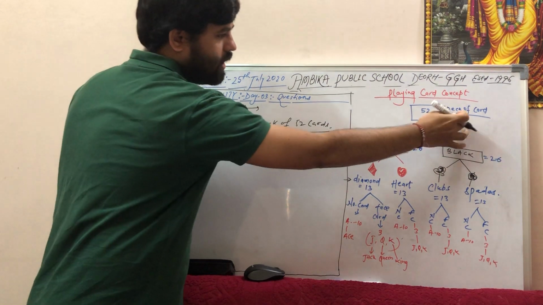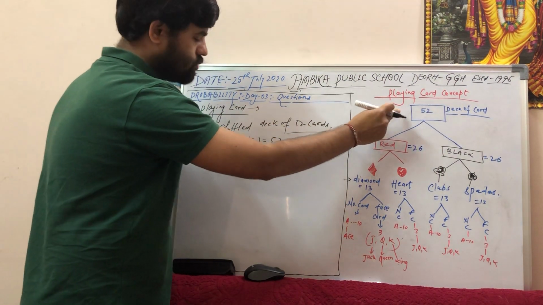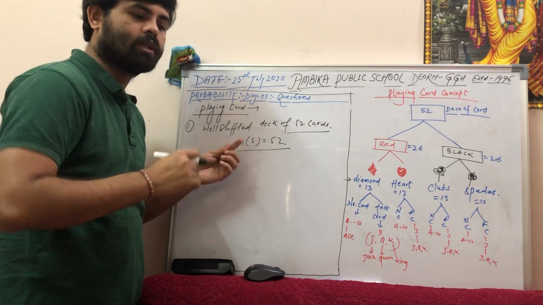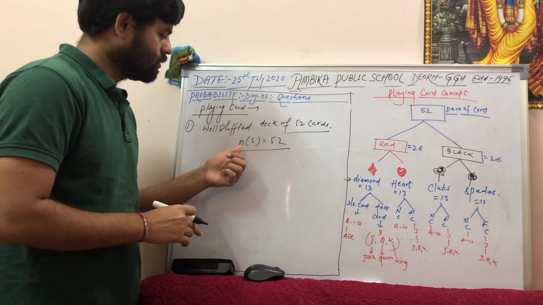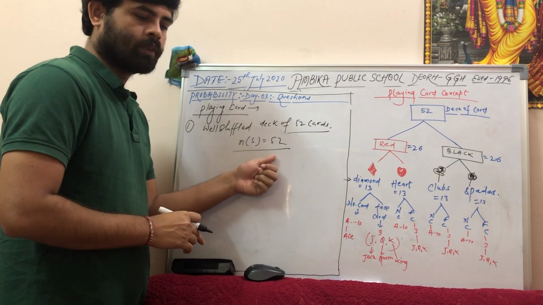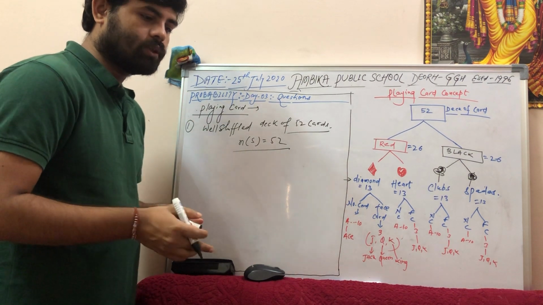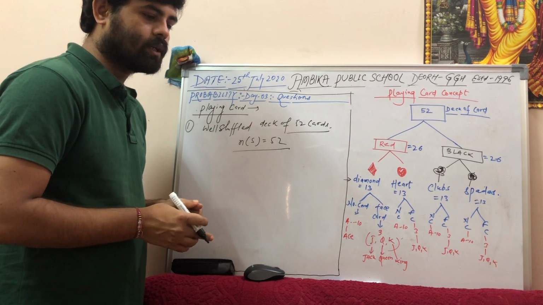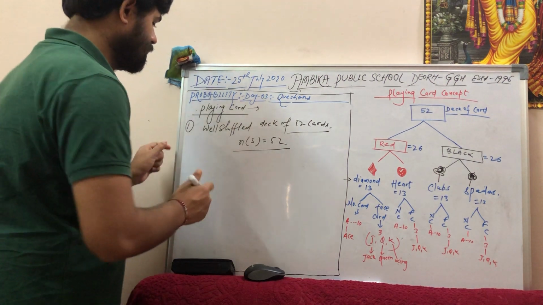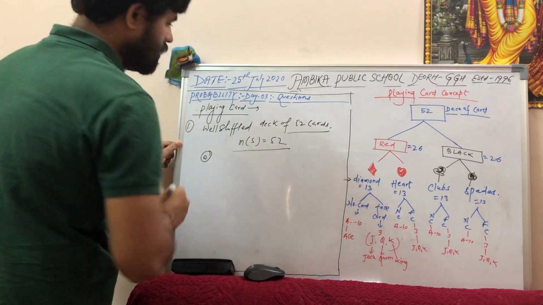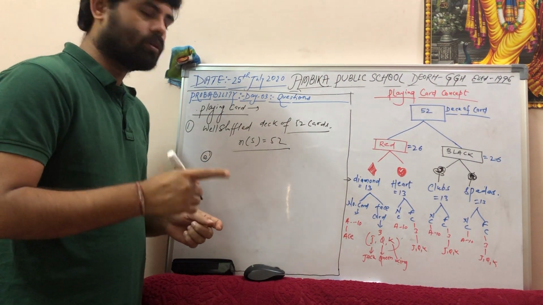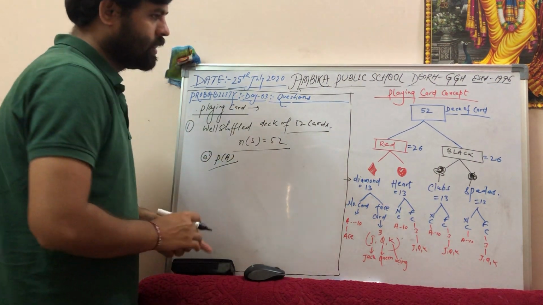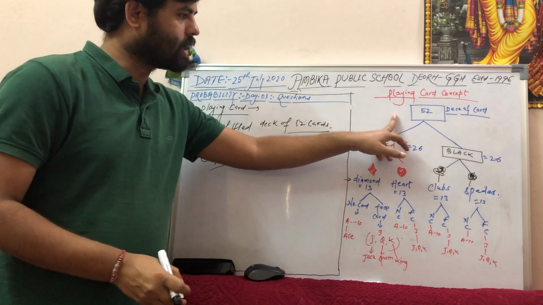Because this is a deck of cards having 52, you have to keep it in mind that whenever the question is written like that, your mind should work so that the number of sample space is 52. Now the question is: one card is drawn from a well shuffled deck of 52 cards. What is the probability that the card will be an Ace? Part A is, what is the probability that the card will be an Ace? Probability of getting an Ace.